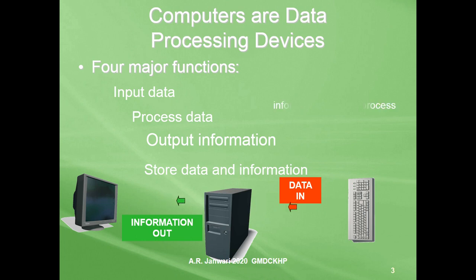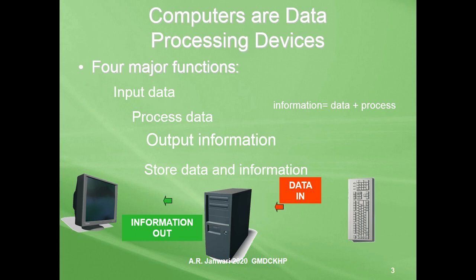Students, mathematically, you can write information is equal to data plus process. Means some processes are performed on the data according to our need. Then the resulted data which comes after performing some process is called information.